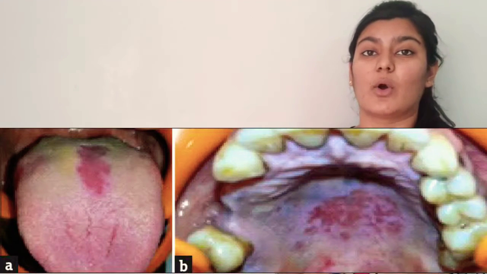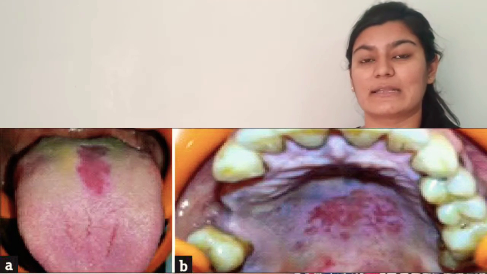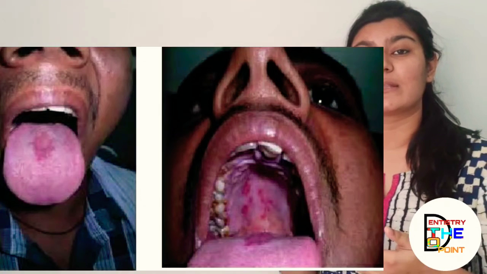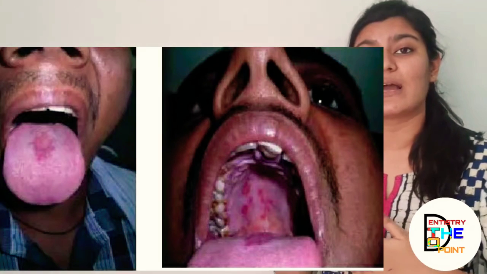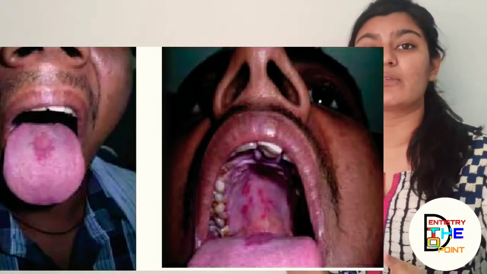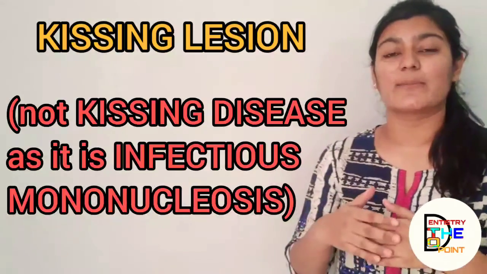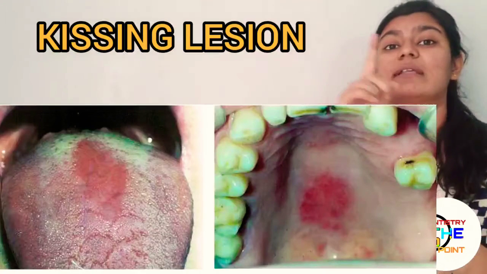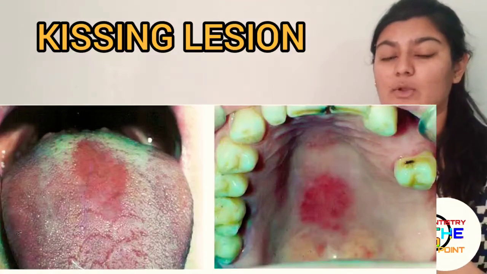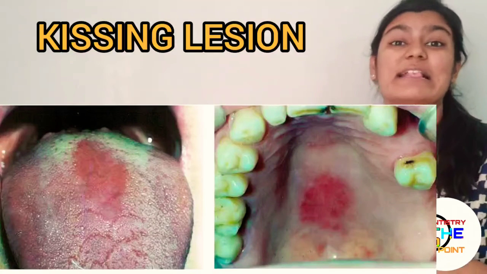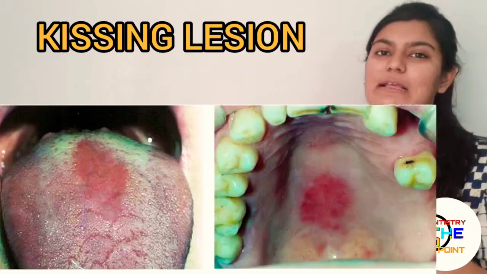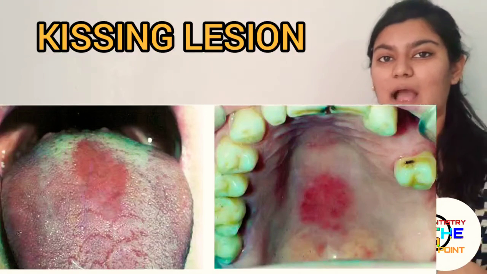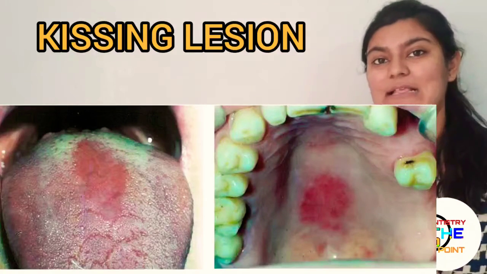Also, people who have the anomaly of median rhomboid glossitis also show soft tissue edema, which is associated with the underlying contact with the tongue daily. So that's why this anomaly is also known as kissing lesion. Because the tongue is constantly in contact with the soft palate area or the hard palate area, there is an erythema formed on the palate also. So it is known as kissing lesion, because there is, on a regular basis, a kiss happening between your tongue and the soft palate or the hard palate. So that's why it's also known as kissing lesion.